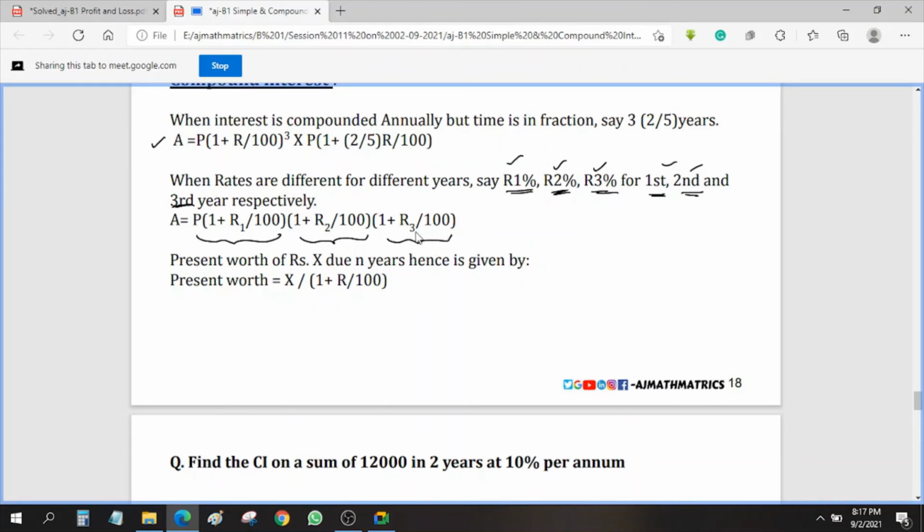I do agree, for compound interest we have so many complex calculations. It is not as simple as simple interest. The question is simple, like simple interest, but when it comes to the calculation part, simple interest is very easy, but compound interest is a little complicated.